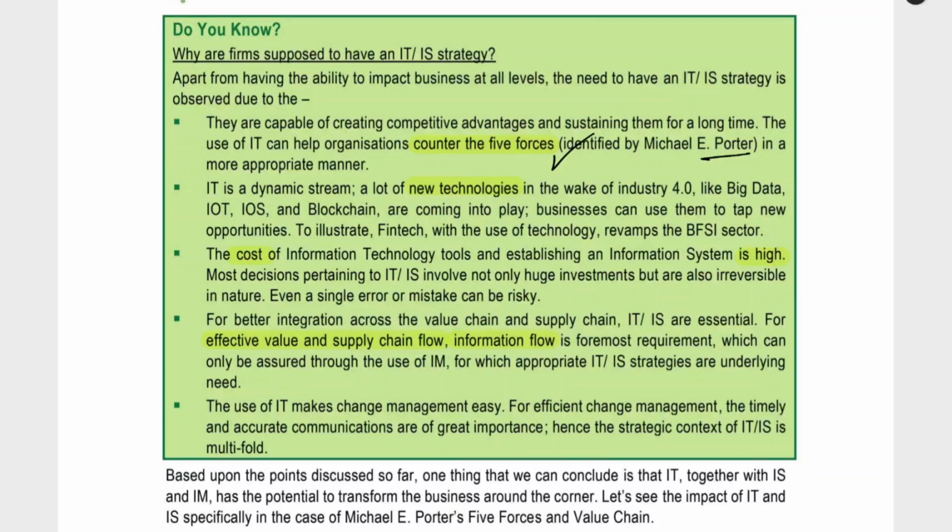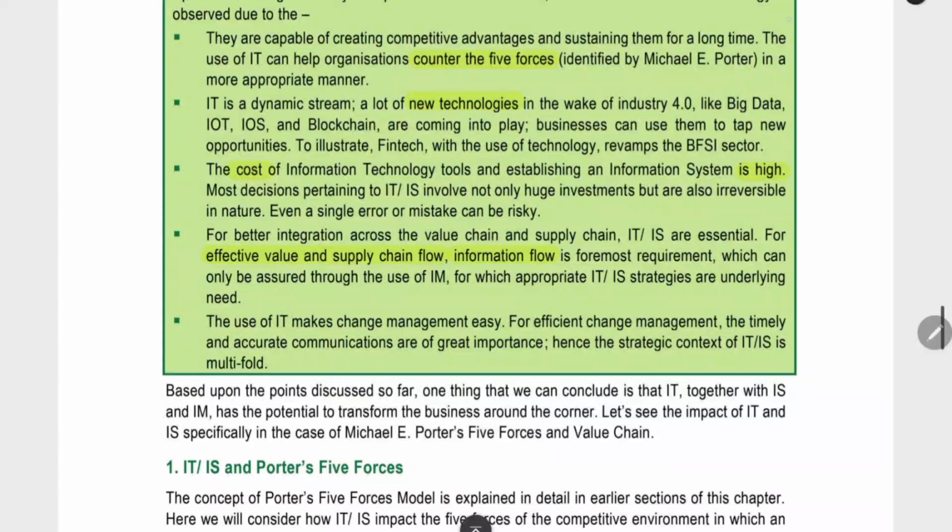The next thing, we have to use the new technologies, Industry 4.0, big data, and all this we have to use in our business. And then the cost of information technology tools, the cost of computer software and all, is very high. That also we should consider. Next thing is, we have to use it across the supply chain. Information technology should be used across the supply chain and the value chain, and it will help to maintain the information flow, supply chain flow. We can keep smooth the flow of products between the supplier, customer and all.